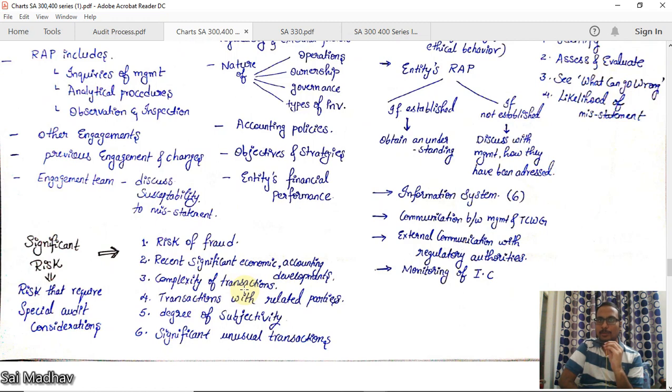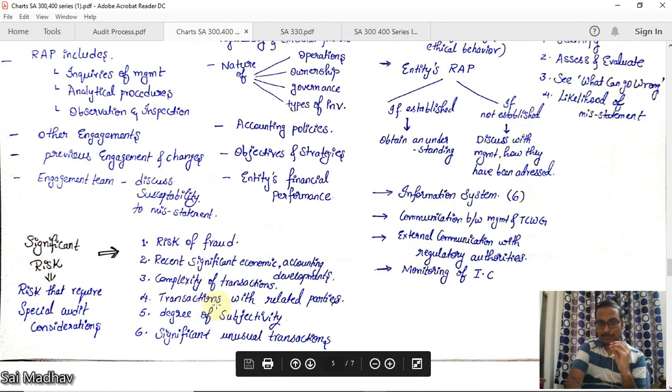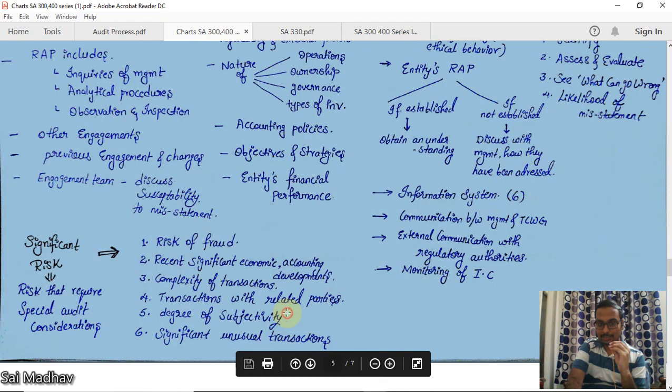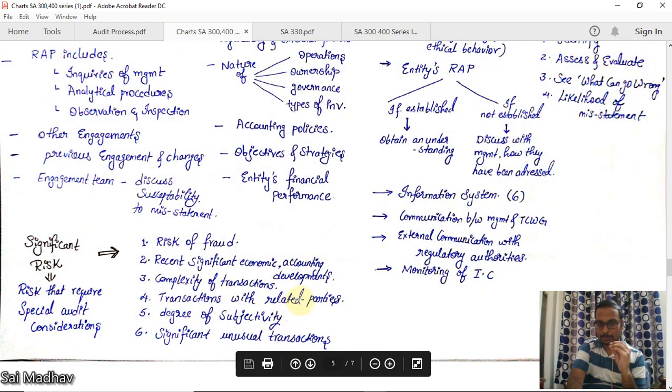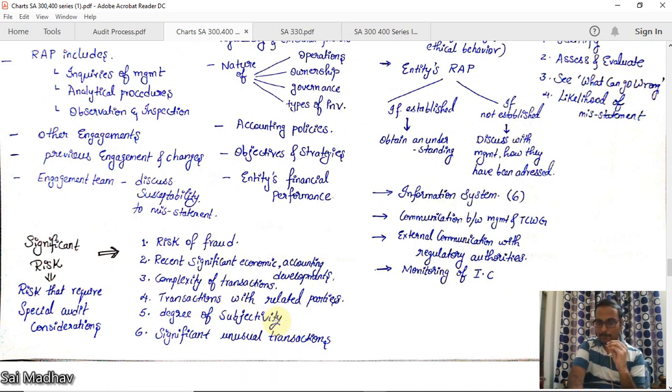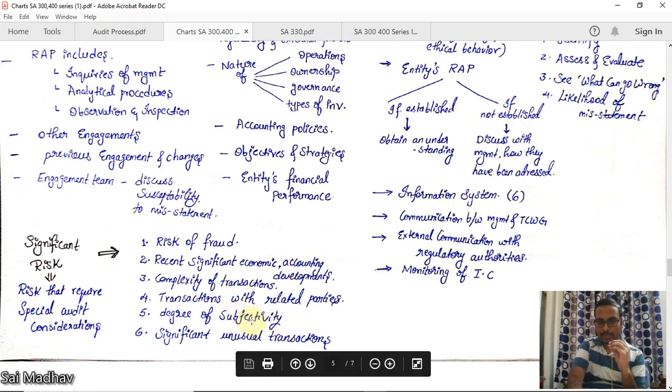For example, call money pending, receiving allotment money, or share allotment money, like that, which are very complex. Transactions with related parties, there is a chance of fraud happening there also. Degree of subjectivity. Subjectivity means judgment is involved. For example, valuation of inventory or depreciation, contingent liabilities, which are very judgmental in nature. We should have special focus on that.